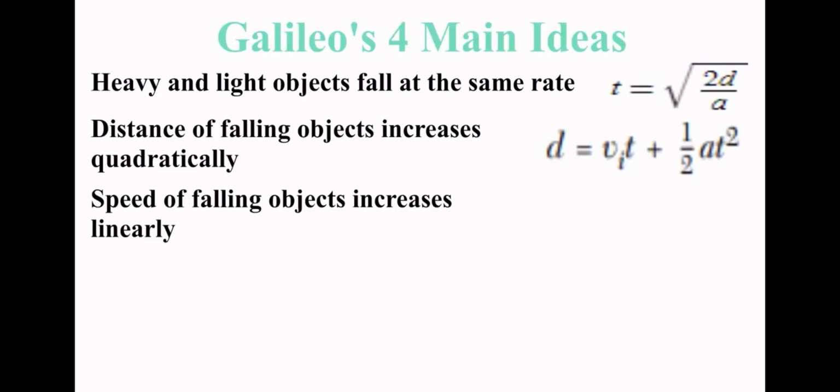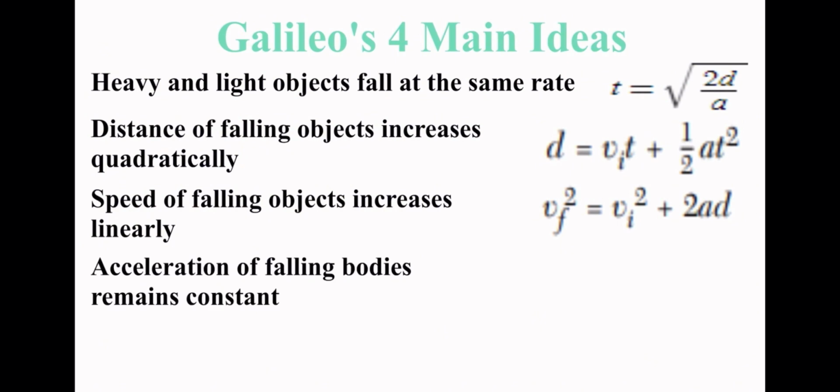to time. Connecting this to Galileo's third idea, stating that the speed of falling objects increases linearly, described with the equation final velocity equals initial velocity plus acceleration times time. The object takes less time at each interval because the object is speeding up at a linear rate.